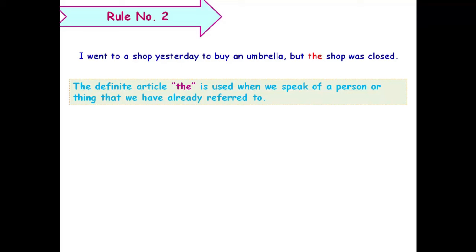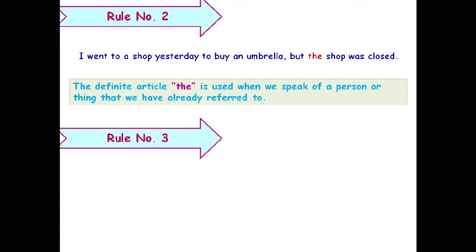The definite article the is used when we speak of a person or thing that we have already referred to. If we have already referred to a person or a thing, if we've already spoken about a person or a thing, then in the later part of the sentence, we will use the definite article. We will not use a and an. Instead of it, we will use the definite article.